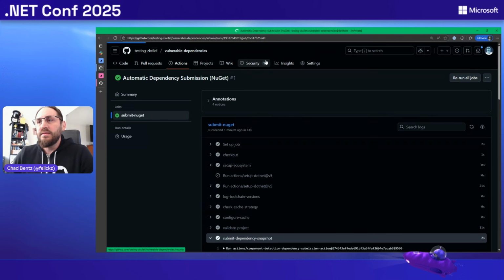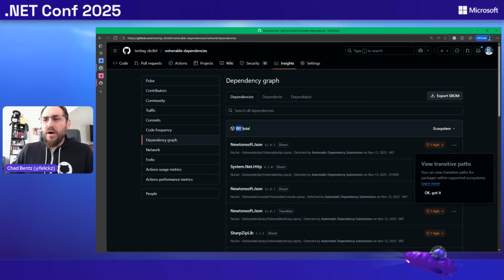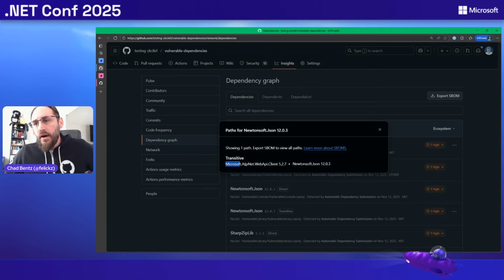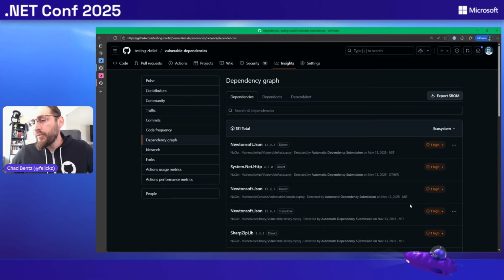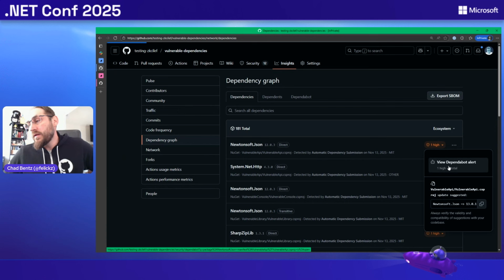So let's head back to the Insights tab, go to our dependency graph. And now remember we had like 20 or so here before. We now have 181 total, both direct and transitive. You can see NuGet packages, the name, the version you're using. If it does say a transitive on it, you can hit these. Actually, given this big hint here, you can view transitive paths. Okay, I got it. You can click show paths, and this will show you the dependency that pulled in the transitive. And more importantly, if there is a vulnerability on that, you can click here and see, oh, there's a Dependabot alert.